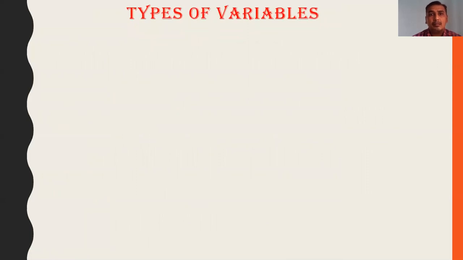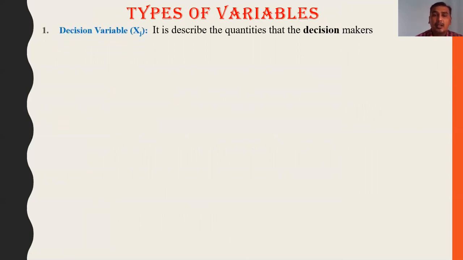Okay, next, most important, the types of variables. Which variables are used in linear programming? We will go one by one. The first variable is the decision variable. Decision variables are represented by xj. We already discussed this in the general statement of LP. It describes the quantity that the decision makers would like to determine, simple.